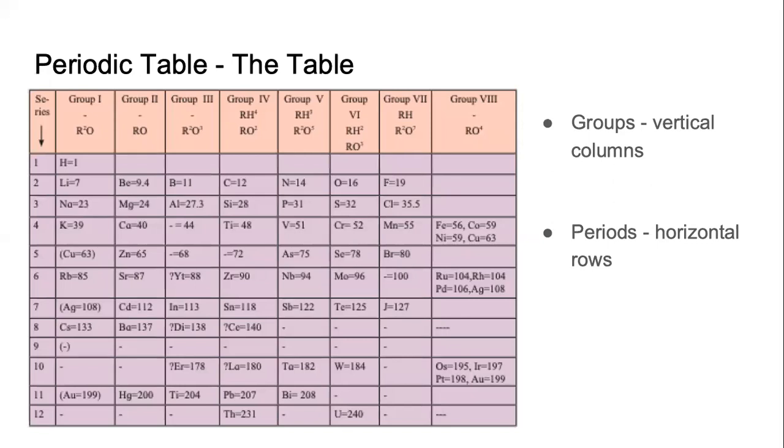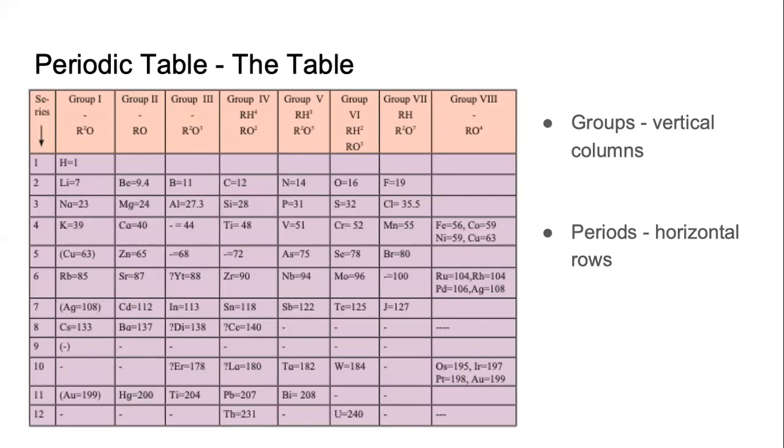But because he did not blindly follow only the atomic masses of the known elements, there were certain peculiar things about the table that he formed. And these peculiarities are specific to the table that Mendeleev formed. They were not there in the table that Newlands formed.